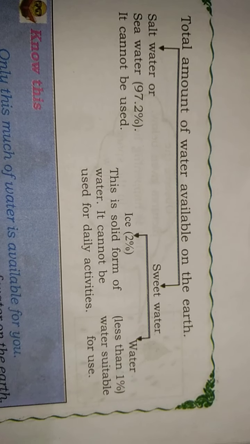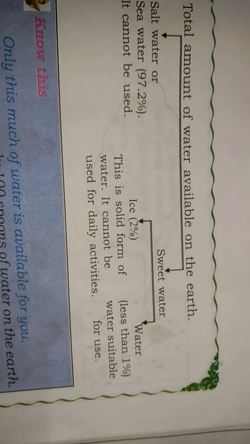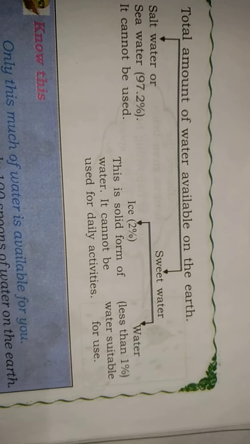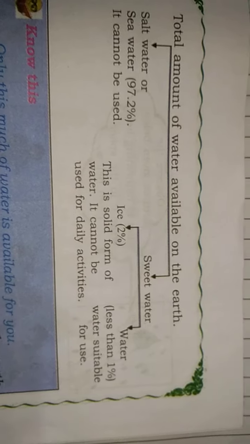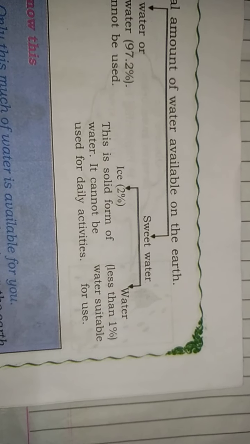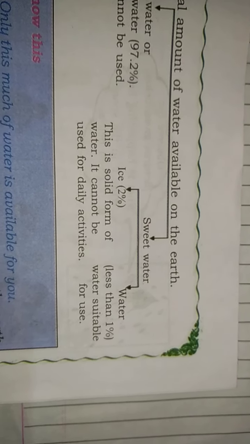The remaining is sweet water. In that, ice is 2%. Ice is the solid form of water and it cannot be used for daily activities. The remaining less than 1% of water is suitable for use like drinking and cooking.